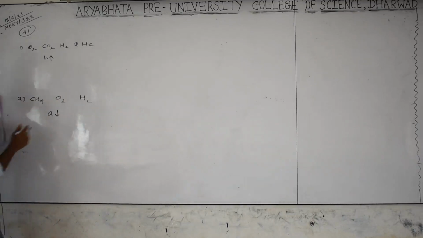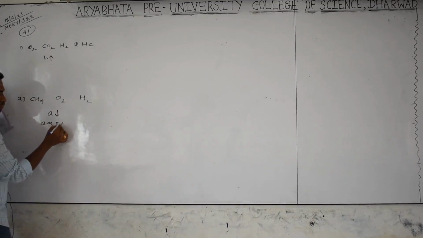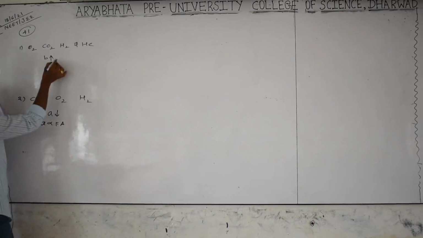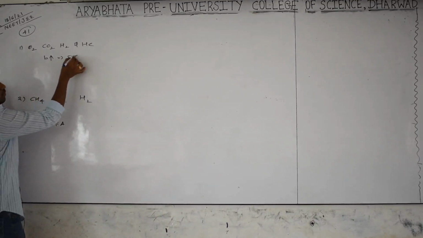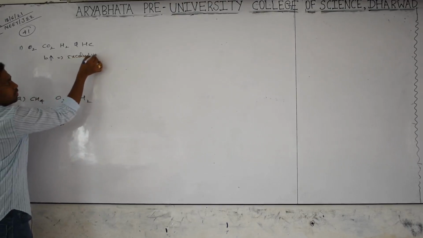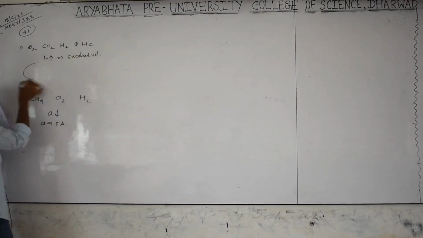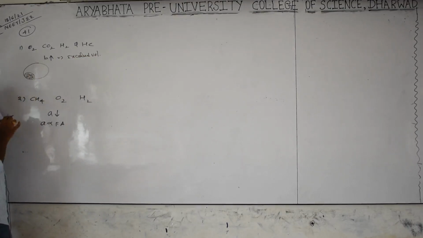I told you very clearly, the pressure correction constant A is directly proportional to force of attraction. B is nothing but excluded volume. Excluded volume means, if you take a gas, the gas molecules will be there. Whatever volume is occupied by the gas molecules is called the excluded volume.